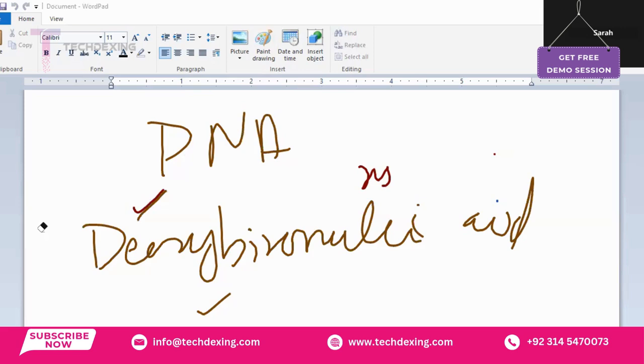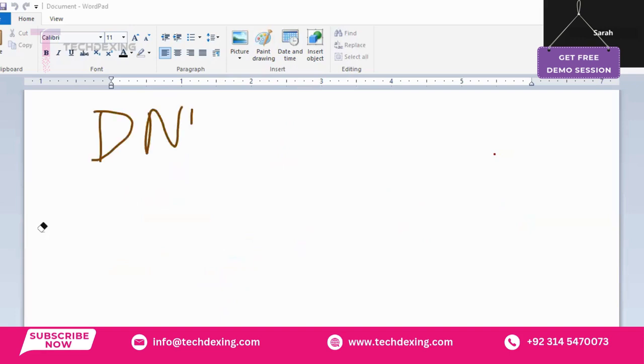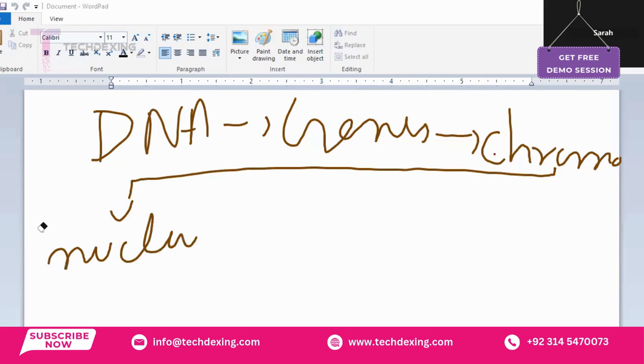Got it? So you must know the relation, from an exam point of view, that DNA is present in genes, right? Which are present on chromosomes, right? And these chromosomes are present in the nucleus, and the nucleus is found in cells. Got it? You must know this sequence: DNA is present in genes, genes are present on chromosomes, chromosomes are found in the nucleus, and the nucleus is found inside the cell.